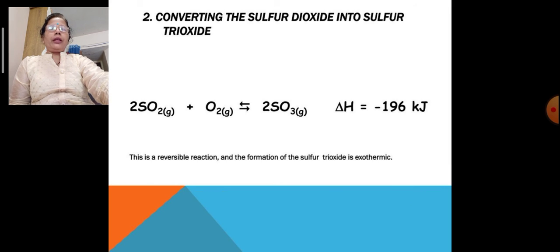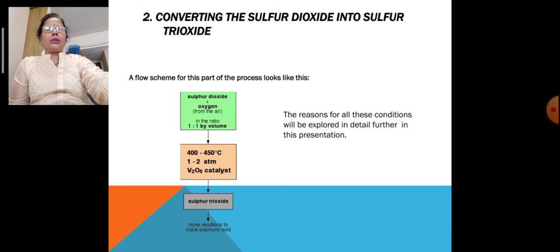Second step, converting the sulfur dioxide into sulfur trioxide. So this is again a reversible reaction, and the formation of sulfur trioxide is exothermic, where heat is evolved. So two molecules of sulfur dioxide in a gaseous state, when they combine with the oxygen molecule, there is the formation of sulfur trioxide with the release of heat.